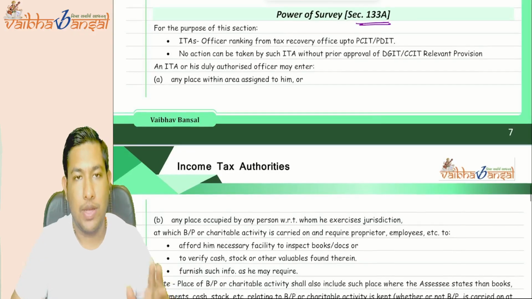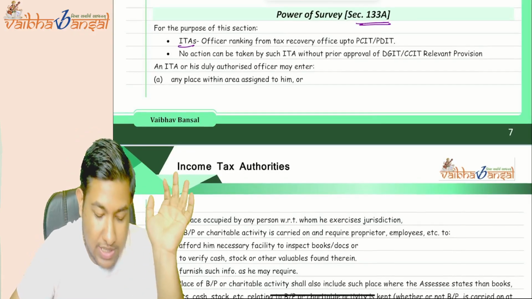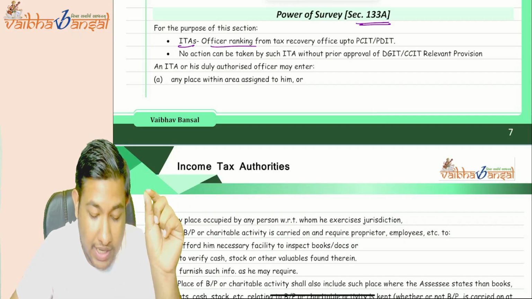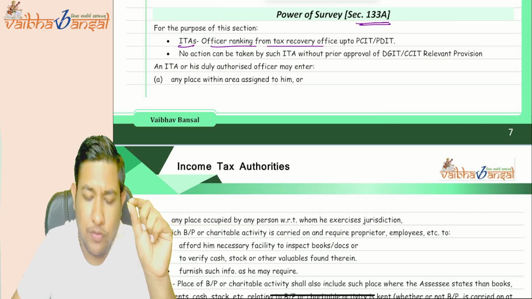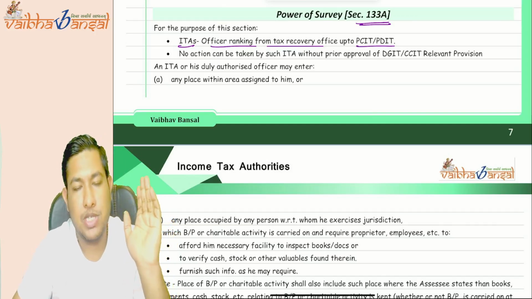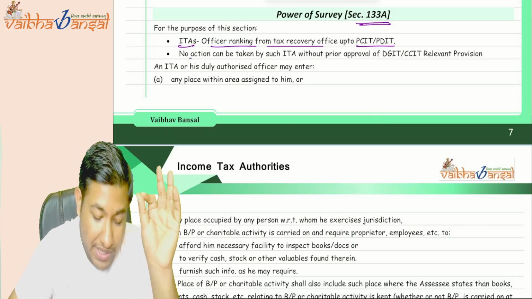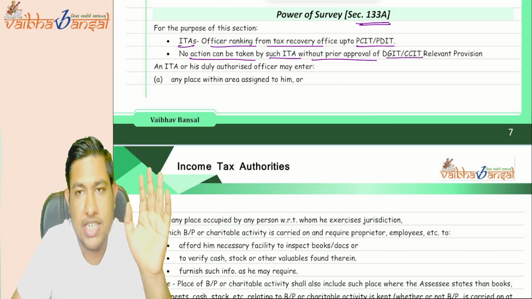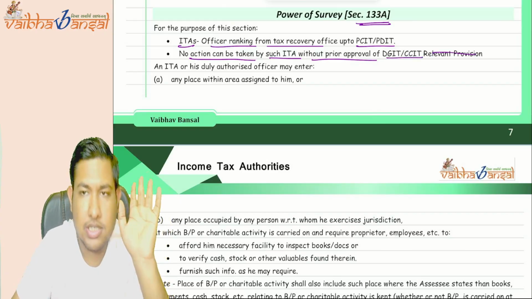The power of survey: the income tax authorities who can exercise it range from the tax recovery officer up to the principal commissioner or principal director. No action can be taken by such an ITO without the prior approval of the DGIT or the CIT. This is a stupid cut.